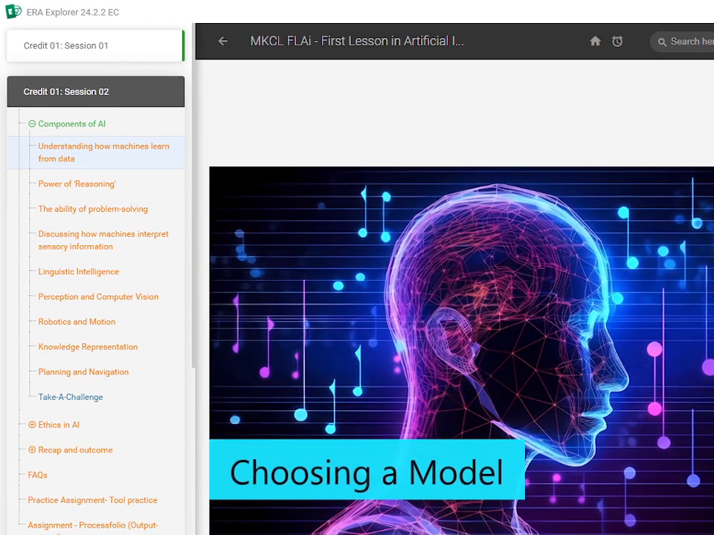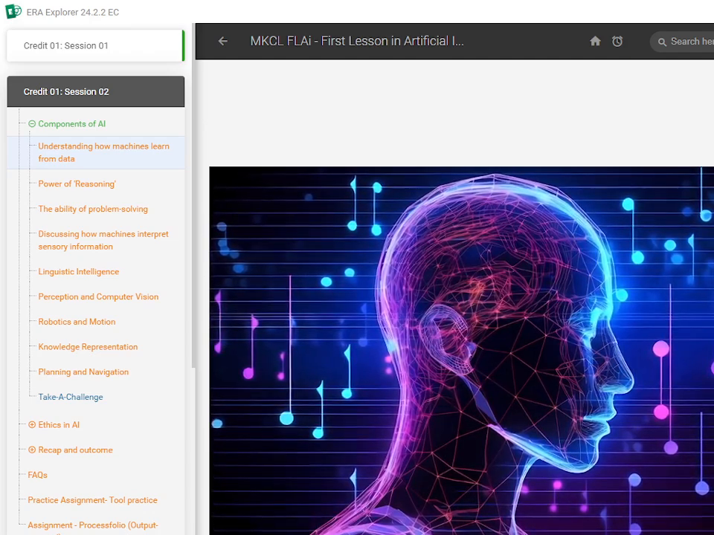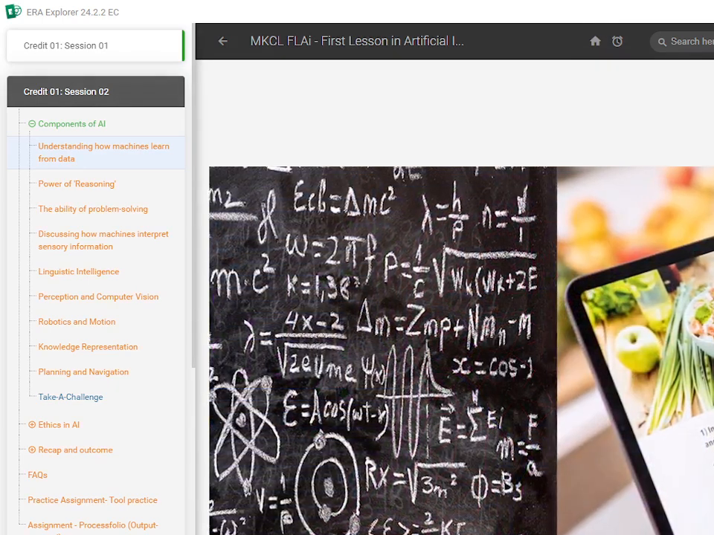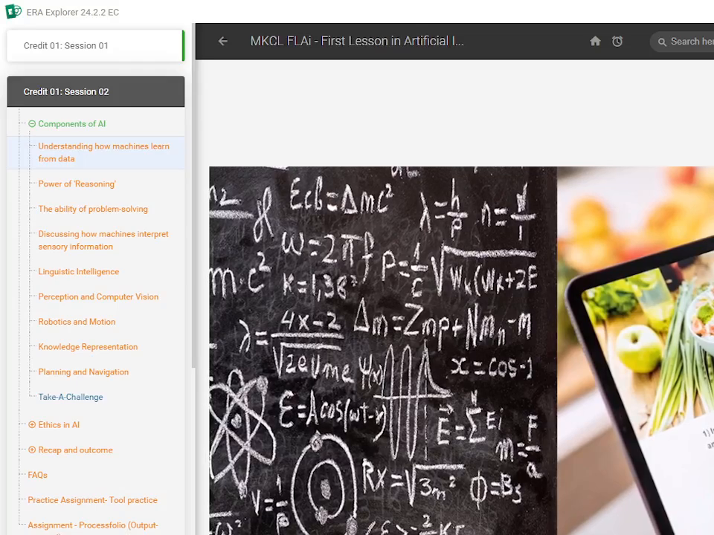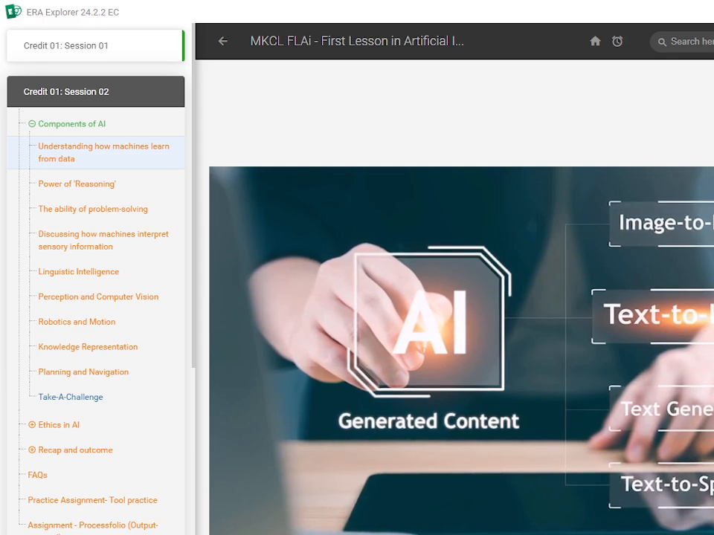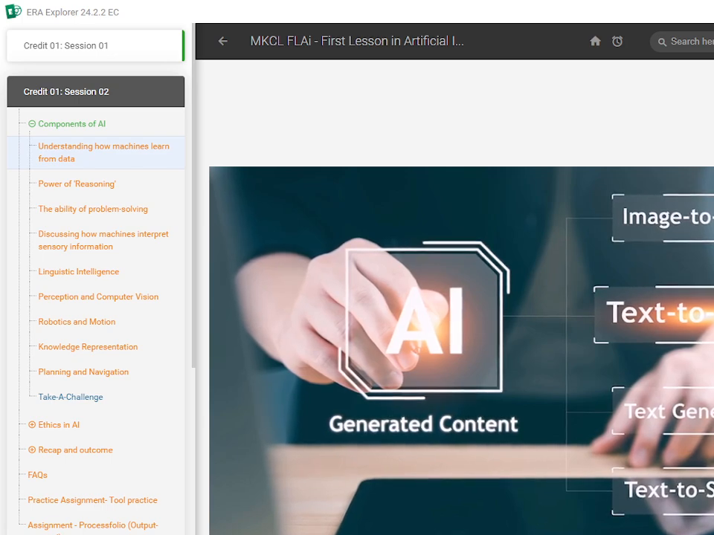Step 3. Choosing a model. Next, we select a machine learning model, which is like a math formula or recipe that the machine will use to learn from the data. There are many different models, and the one we choose depends on what we want the machine to learn.